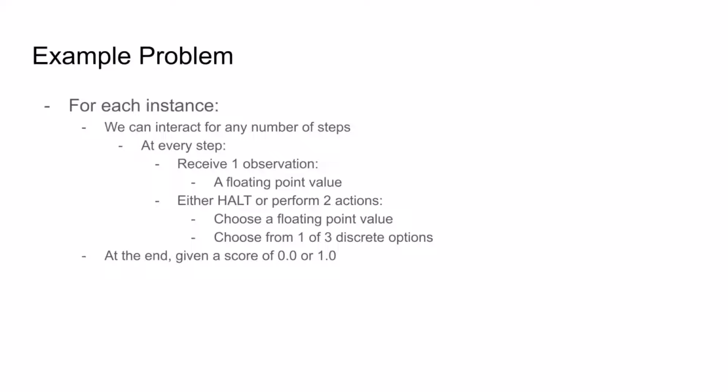After we halt, we'll get a score, which will either be 0, which is bad, or it will be 1, which is good. And this is it. This is all we're given initially to try to solve this problem. From this limited starting point, we'll need to somehow figure out what the score means, what these actions do, how these observations can be used, and ultimately, how to consistently get the highest score we possibly can on this problem.